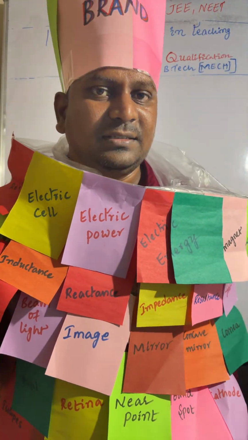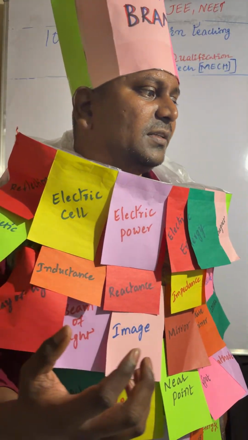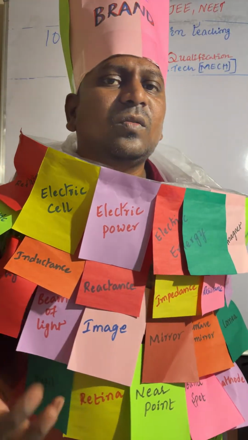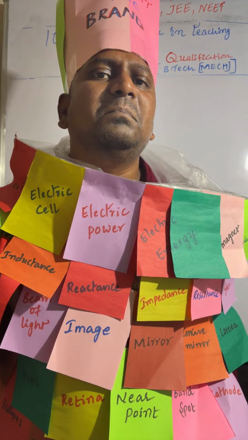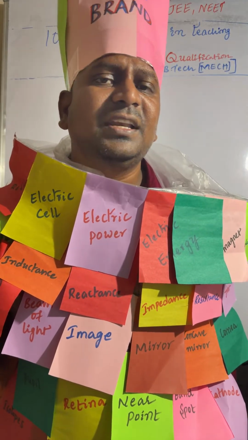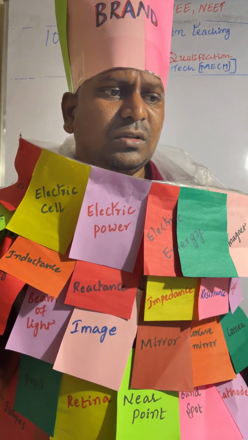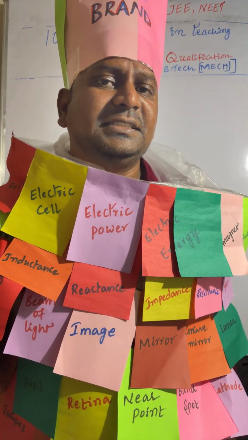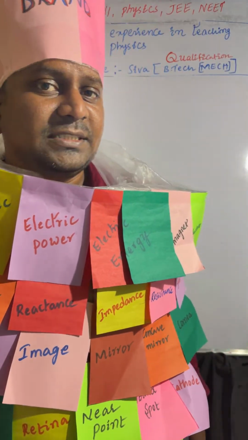So what is a scalar? A scalar is the quantity which has only magnitude; it doesn't have any direction. Suppose you take 1 kg or a speed of 2 meters per second.